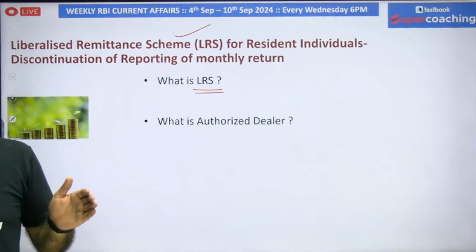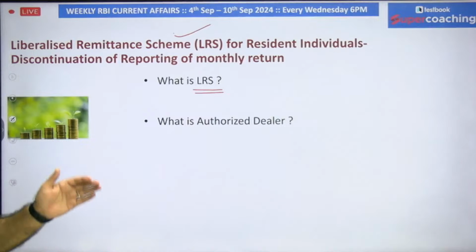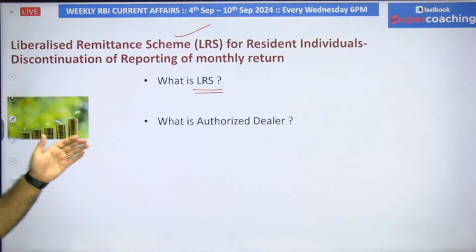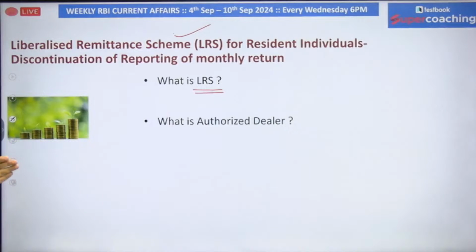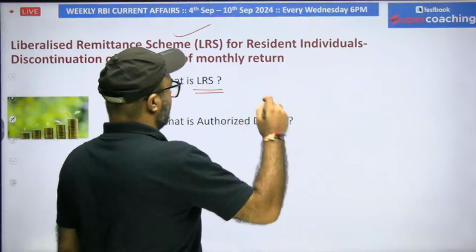Remember that the liberalized remittance scheme was introduced by none other than the apex authority of the country, the Reserve Bank of India. And the Reserve Bank of India has allowed Indian residents to remit a certain limited amount.